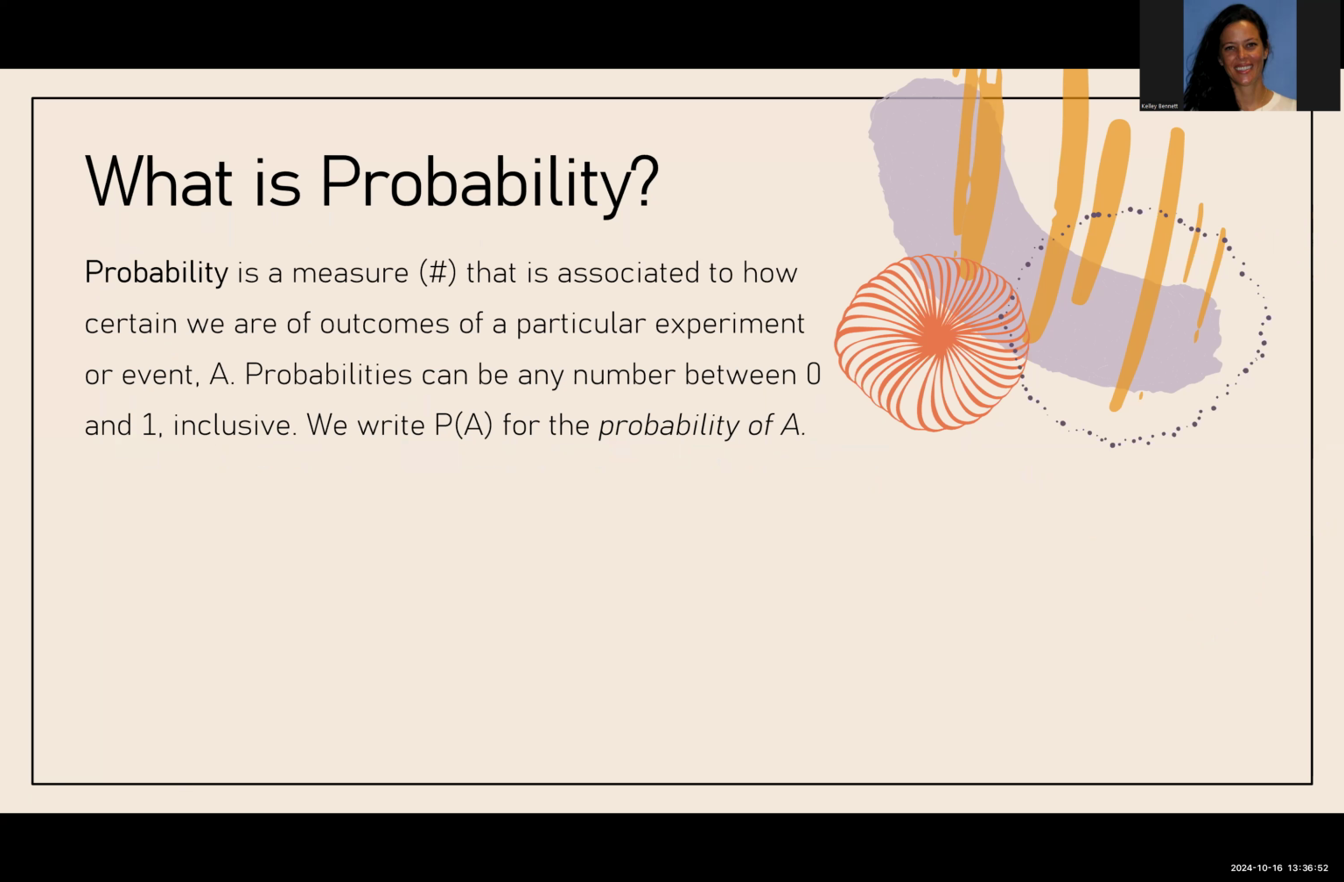Probabilities can be any number between 0 and 1 inclusive. So that means it could be 0 and it could be 1 and plus all the numbers in the middle. And for notation, we write capital P of A for the probability of A.